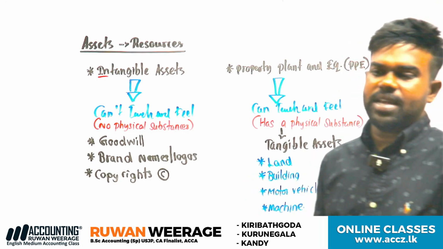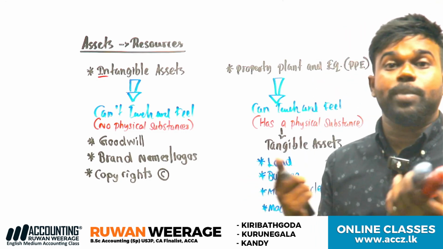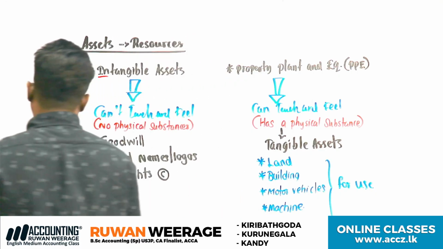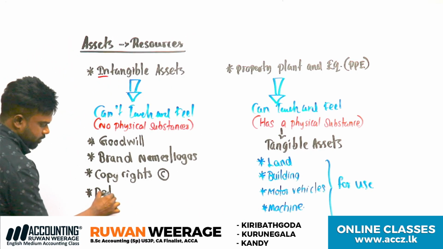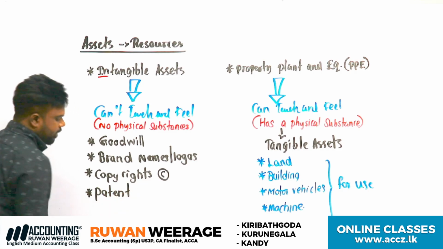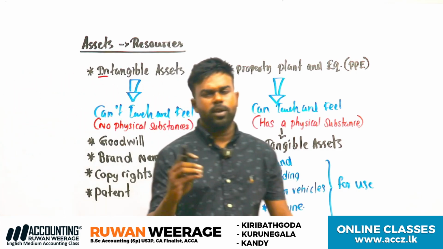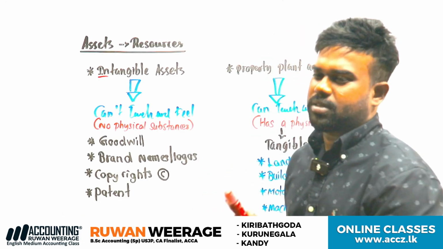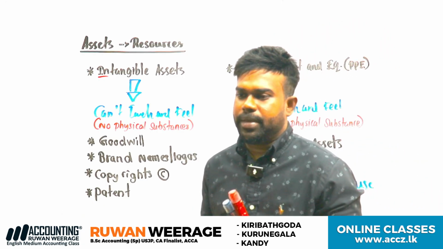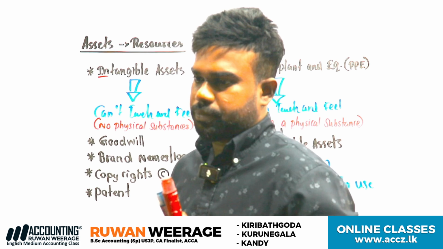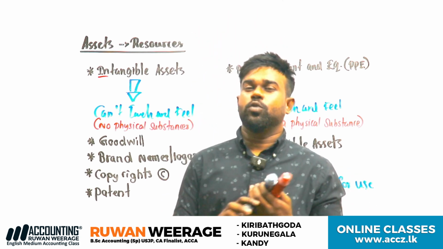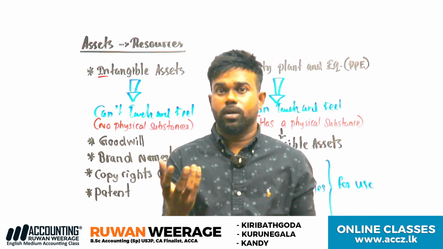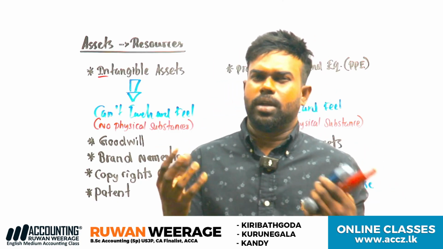Those are patents, intangible assets. One student asked me, what is the meaning of patents? No need to write down definitions, just keep in mind. Patent means, for example, the inventor of the light bulb, Thomas Alva Edison.